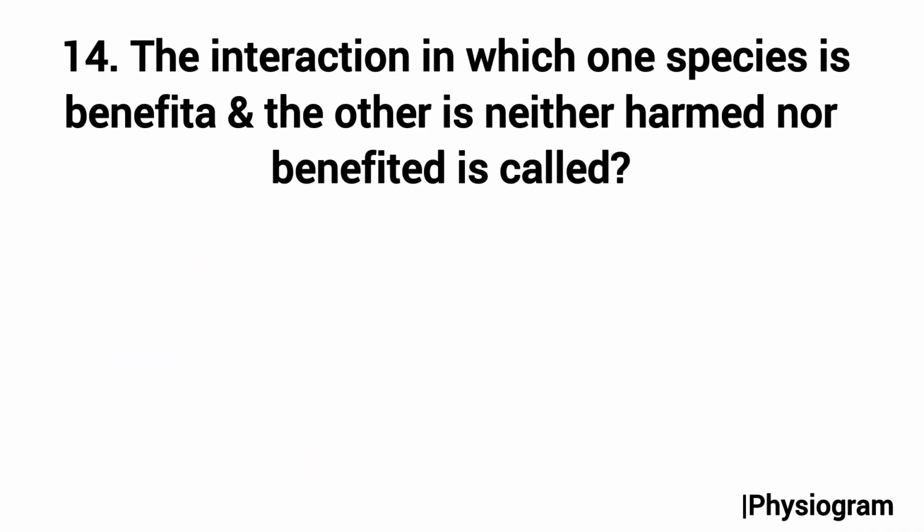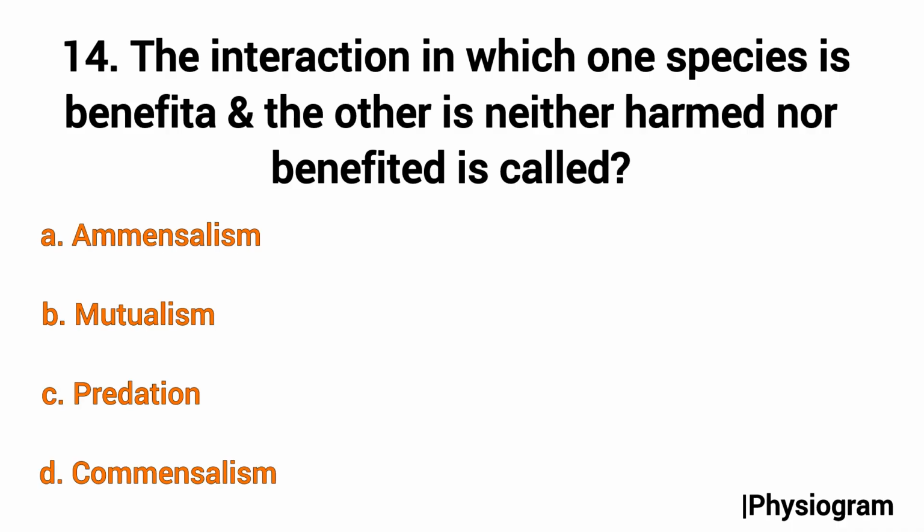Question number 14 is from the ecology chapter, species interaction part: the interaction in which one species benefits and the other is neither harmed nor benefited is called option A, amensalism, B, mutualism, C, predation, and D, commensalism. We know amensalism is minus and zero, that is one is harmed and the other is unaffected.